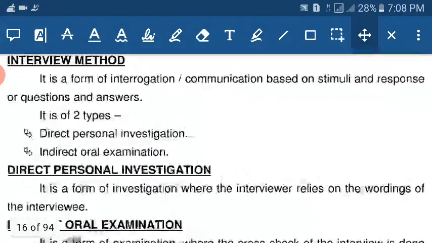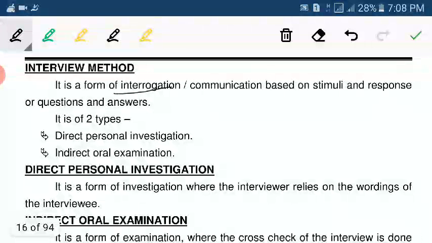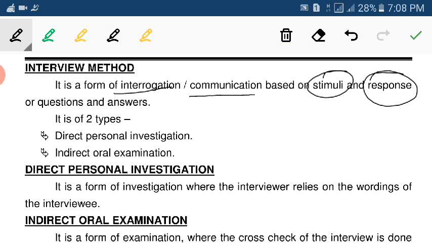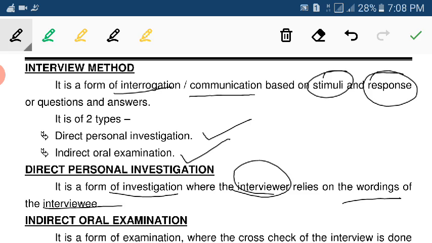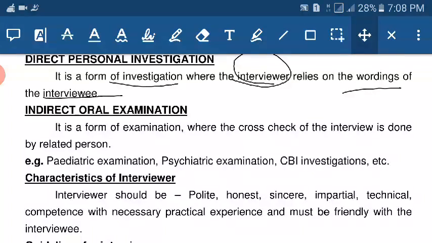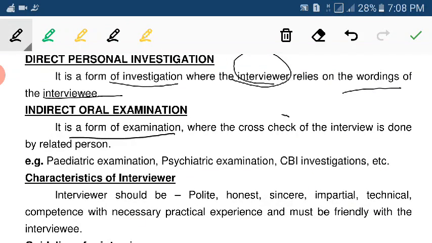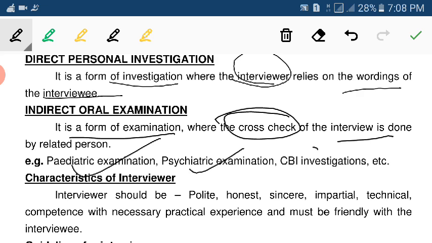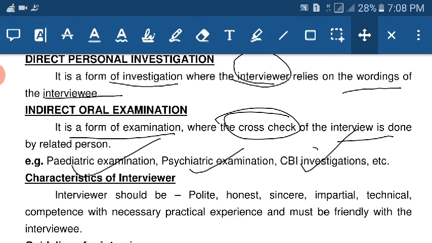Interview method: it is a form of interrogation or communication based on the stimuli and response of a question. Direct personal investigation or indirect oral examination. Direct personal investigation: it is a form of investigation. Interview relies on the wording of the interview. Indirect oral examination: it is a form of examination where a cross check of the interview is done related by the person. For example, pediatric examination, psychiatric examination or CBI investigation.